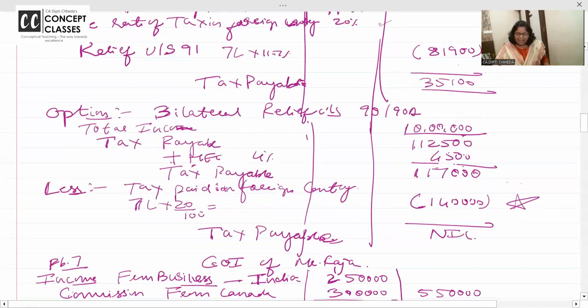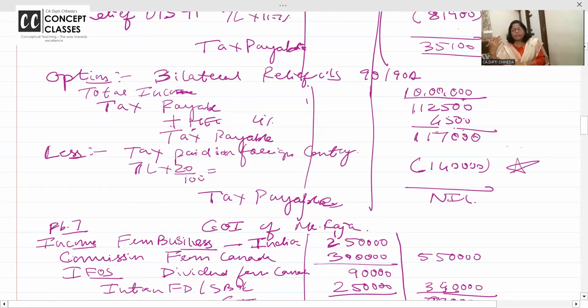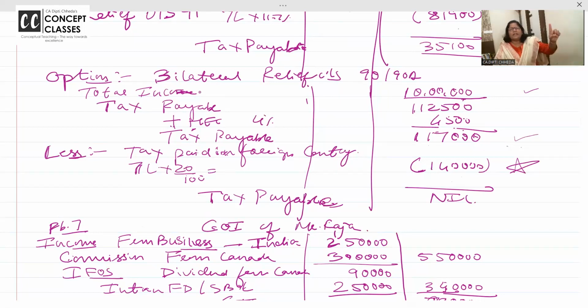Now suppose bilateral relief, if there is an agreement between the two countries. Income in India, foreign income, 80D deduction, up to here it is the same, total income. Now, what is the tax payable? Same. Now, whatever tax I have paid in the foreign country, on 7 lakhs in the foreign country, I have paid 20%.